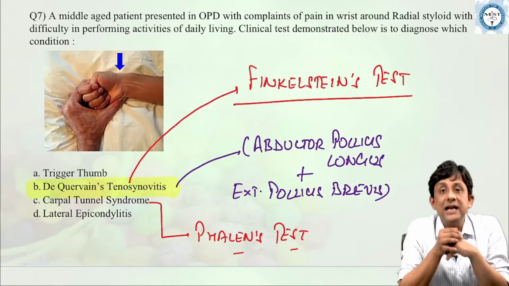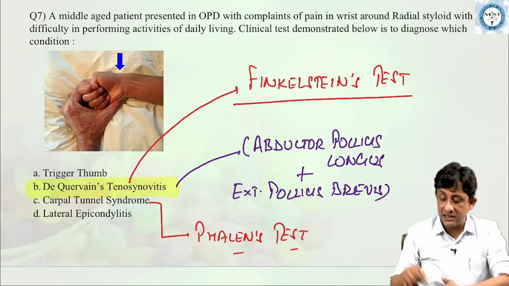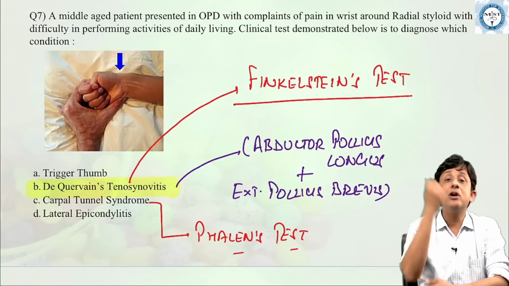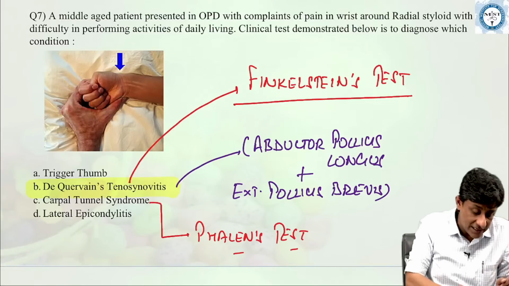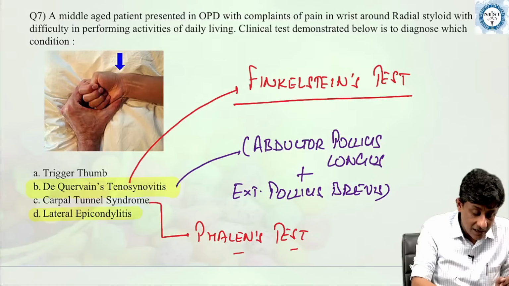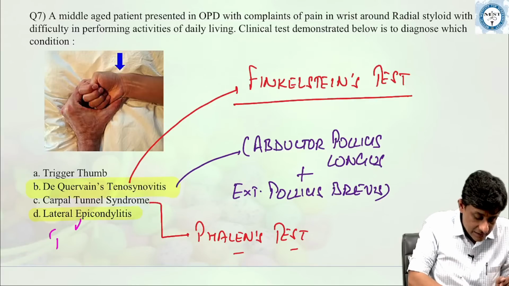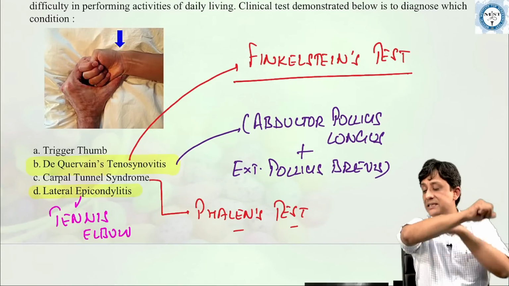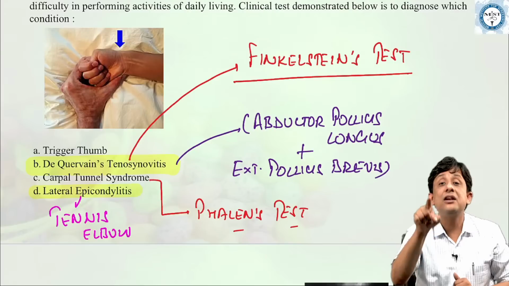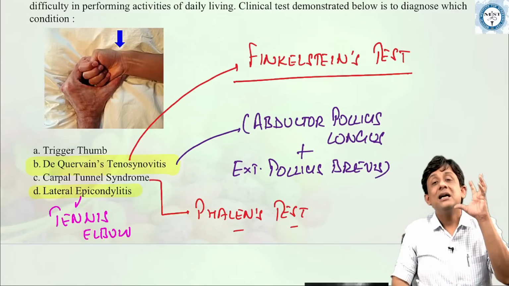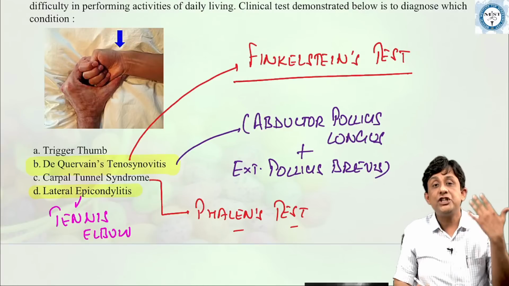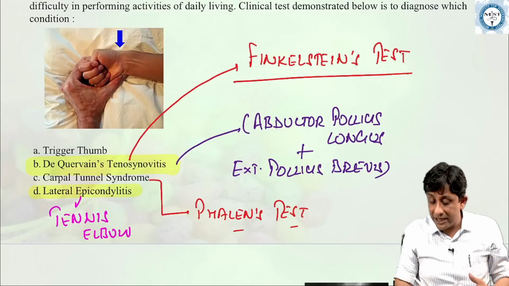And lateral epicondylitis, what is it called as? Durkan's test, D-U-R-K-A-N. What is lateral epicondylitis? It's called tennis elbow. And you have a patient who, because of repetitive activity, starts complaining of pain around the region of lateral epicondyle. Which tendon shows a degenerative tear in tennis elbow? Anybody who can tell me this?